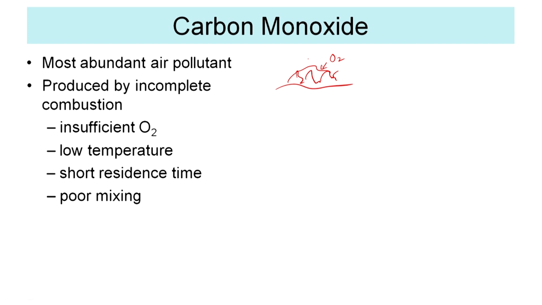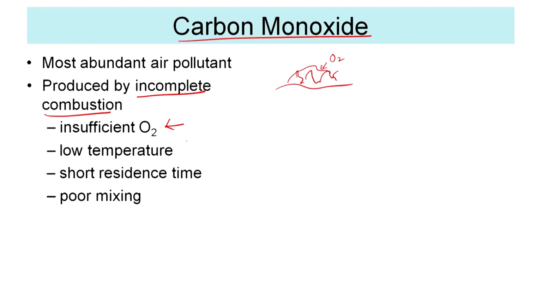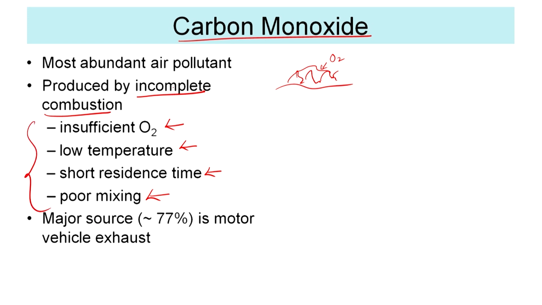And what is going to happen? You are going to have incomplete combustion, and you are going to have release of considerable levels of carbon monoxide. So again, the people living there or right near that would think that they are used to it, but it is not that they are used to it, but their primary sensors are no more triggered by this repeated assault of carbon monoxide or such pollutants. So again, insufficient O2, low temperature, short time, and poor mixing, all are relevant. It is mostly due to incomplete combustion.